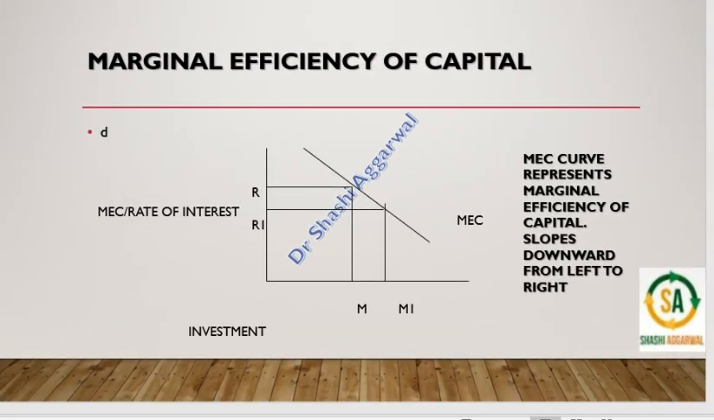So we could draw the curve. On OX, we take the investment. On the Y axis, we take the marginal efficiency and the rate of interest. Here we see at this rate of return, the investment is OM. But when the investment rises to OM1, then the rate of profitability declines from R to R1. So this is the marginal efficiency curve, which slopes downward from left to right.